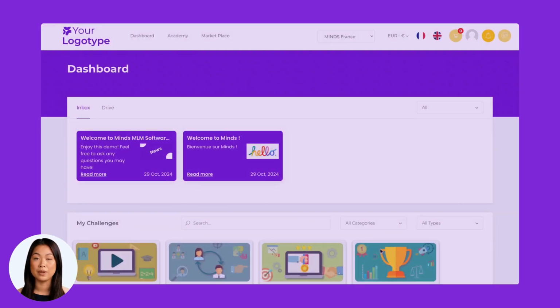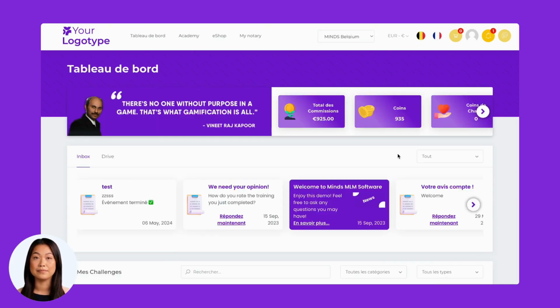Let's start exploring the platform. MINDS enables the management of multiple networks within a single platform. Just click on the top right corner, select the desired organization, and voila, you're inside another organization. This means if you want to start a new business in the future, you can easily add a new network, regardless of the activity type, commission plan, or country.